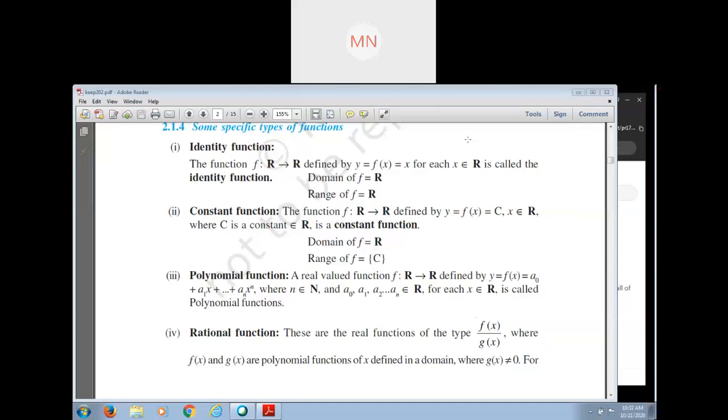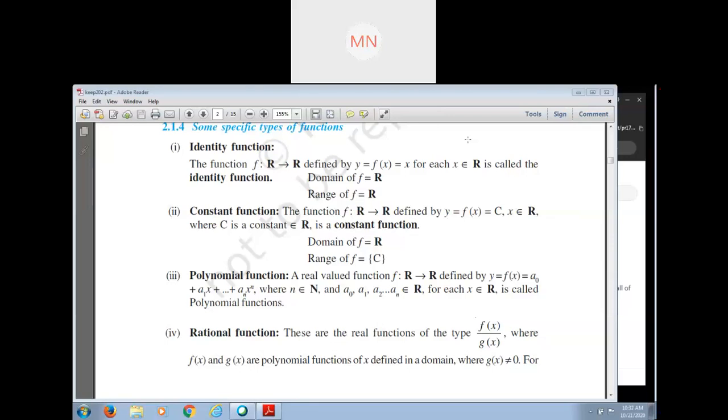In case of uniqueness, it is necessary that a has only one image in B. But in that example, a has two images, 1 and 2.